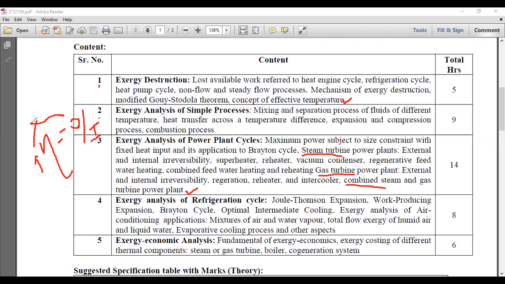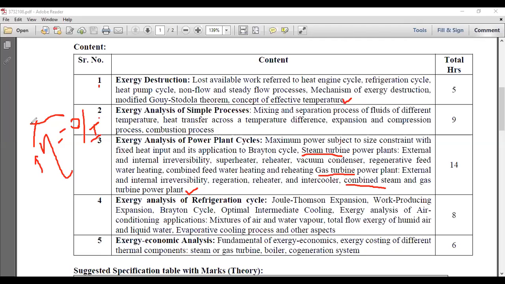Unavailable work and available work, that is delta X, exergy. And in the fifth chapter, the last chapter, you will understand the economic analysis of exergy: fundamentals of exergy economics, and exergy costing of different thermal systems like steam or gas turbine, boiler, and cogeneration system.